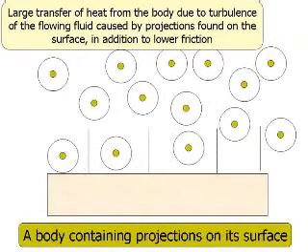Now compare this case to a surface containing projections. Now these projections, the hair, they vibrate. The hair have this kind of vibration, and this vibration breaks up this layer of atoms, and thus you have a high transfer of heat, fast transfer of heat. How? Such that the hot atoms that took from the heat of the body will be pushed out of their place, and a colder atom will come in their place.